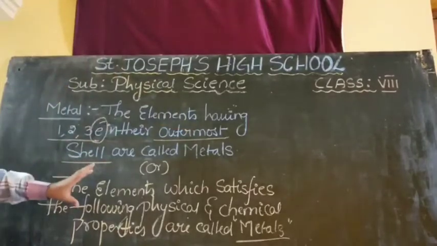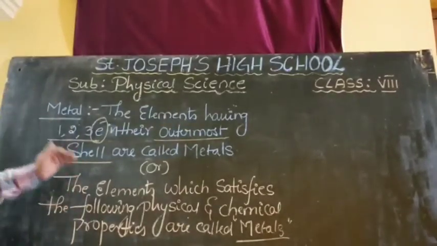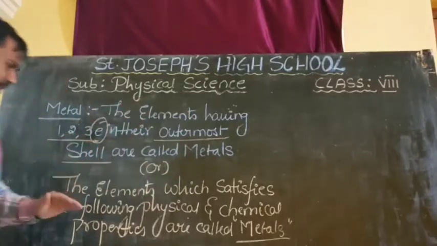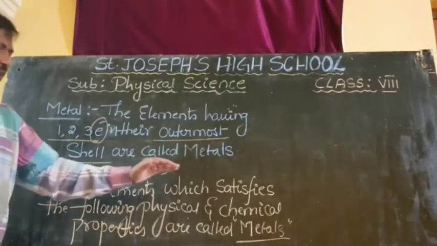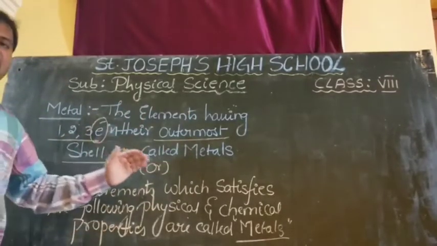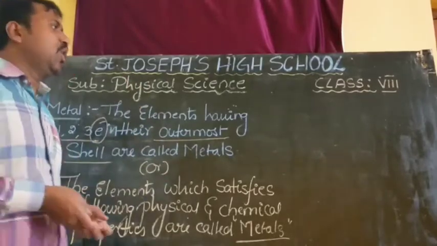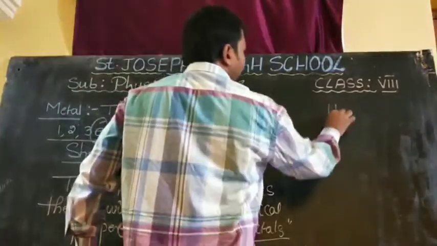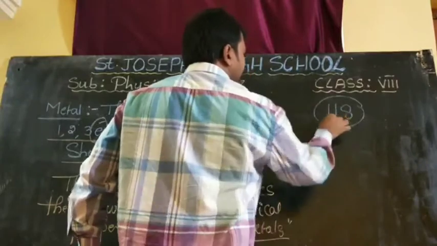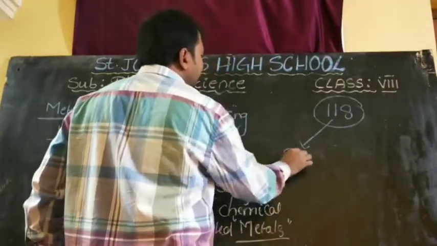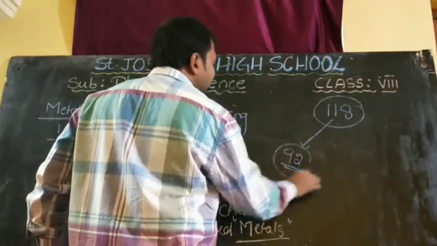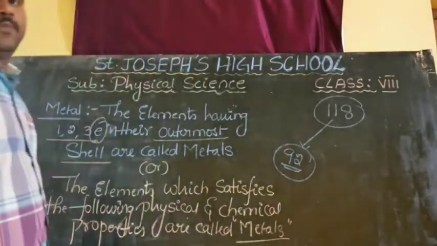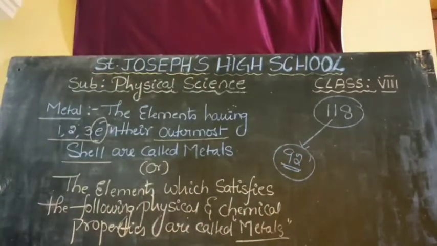Up to your 8th class level, the elements which satisfy the following physical and chemical properties are called metals. Total 118 elements are there, and among them approximately 92 are metals. Approximately 92 means metals are more, non-metals are very, very few.